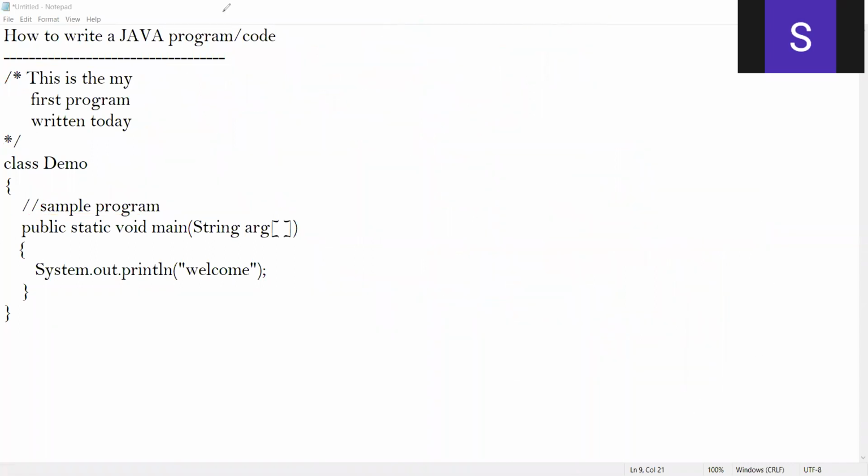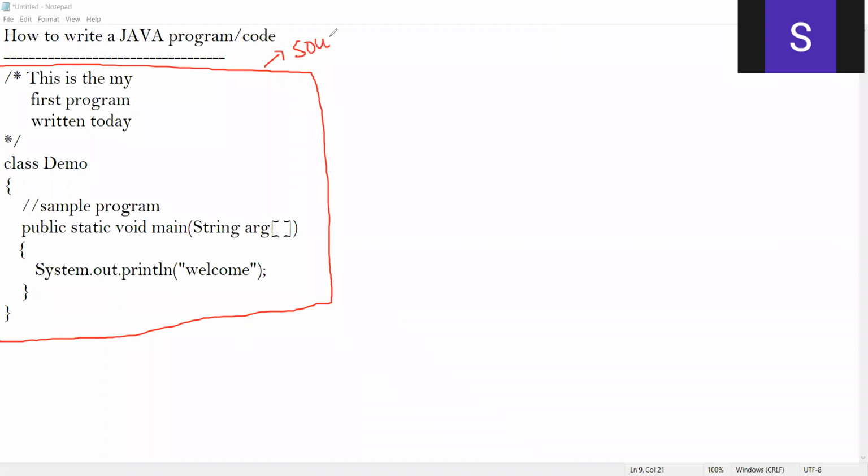See, the most important thing here, students: once you write a program, this is my complete program, and we call this the source code. Once you finish your source code, you're going to compile the program. When you compile the program, the compiler ignores comments, and it considers only the Java statements.